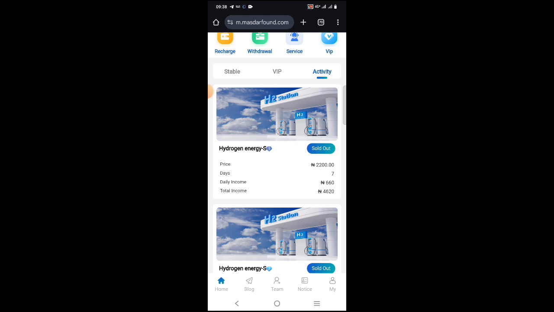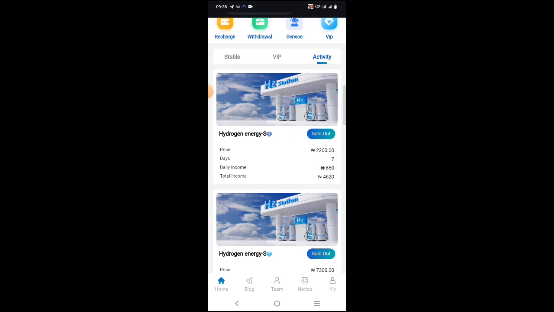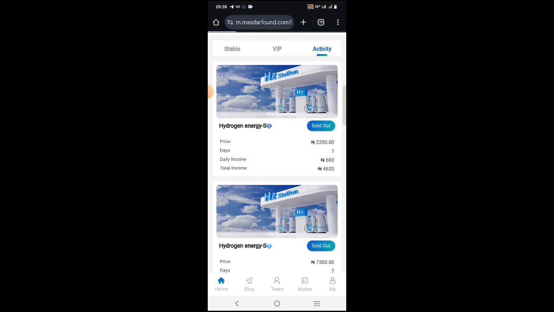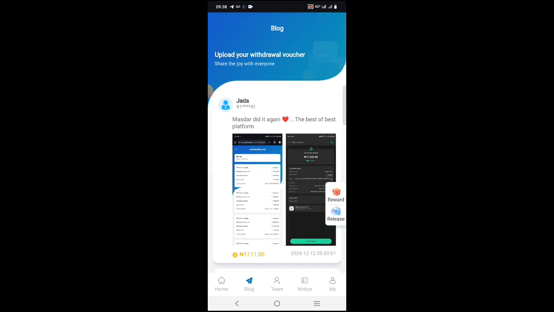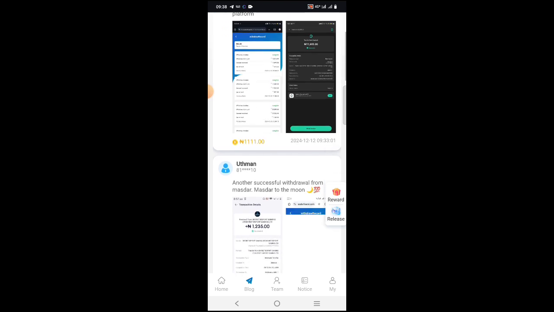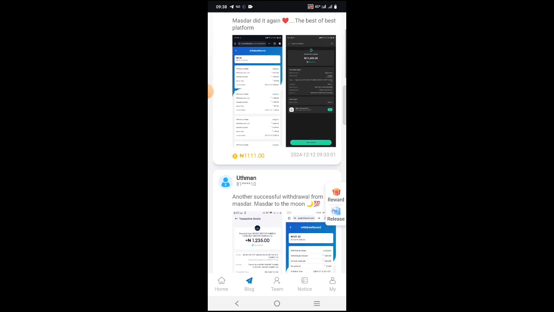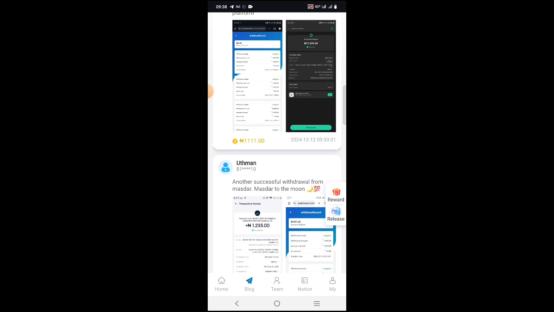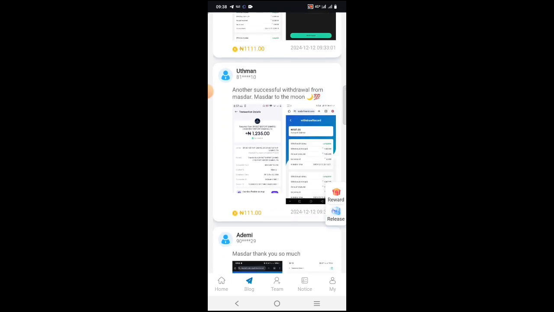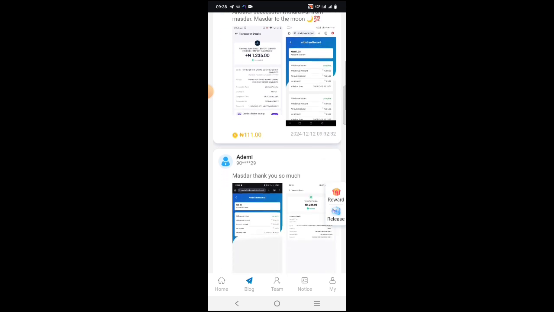Another way to earn is to click on this blog. Then you post your payment, the payment that you made. That's another way to earn. You see this person made 1,011 just by posting the payment receipt that she received on this Masdar platform.